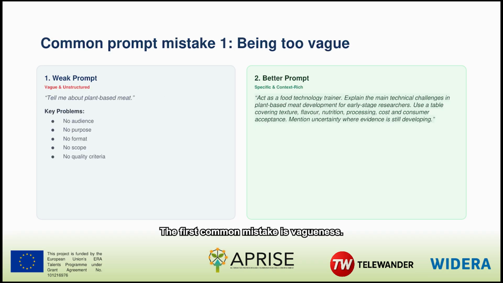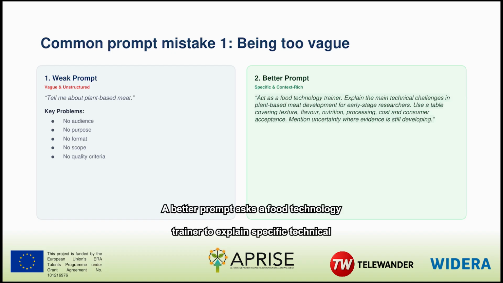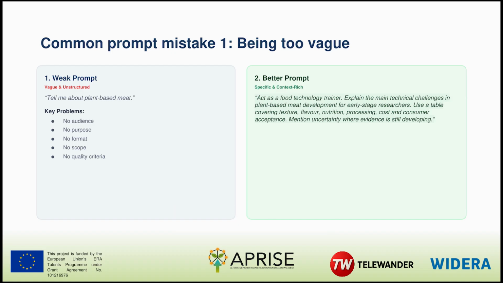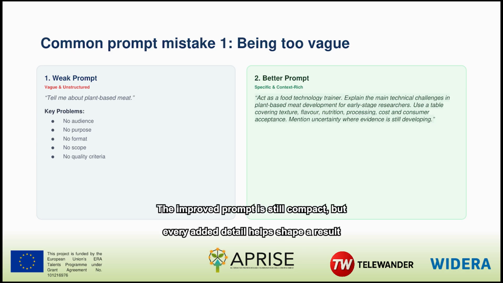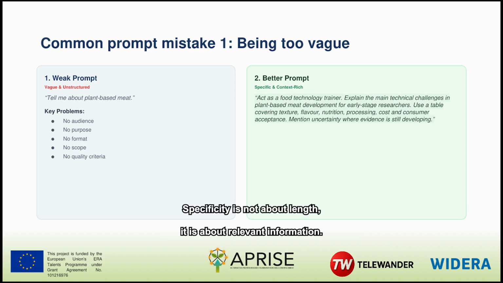The first common mistake is vagueness. "Tell me about plant-based meat" gives no audience, purpose, format, scope, or quality criteria. A better prompt asks a food technology trainer to explain specific technical challenges for early-stage researchers, using a table that covers texture, flavor, nutrition, processing, cost, and consumer acceptance. It also asks for uncertainty where evidence is developing. The improved prompt is still compact, but every added detail helps shape a result that can be reviewed and used. Specificity is not about length, it is about relevant information.